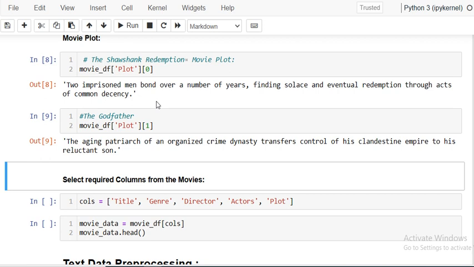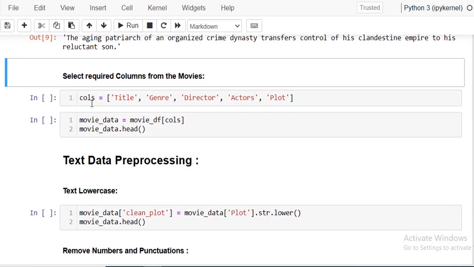But how do we check that similarity? For that, we have to do some text pre-processing, and then we have to convert the textual data into a matrix or numerical data. And for that, we have to use some distance matrix. Okay, we'll check what we can use here.